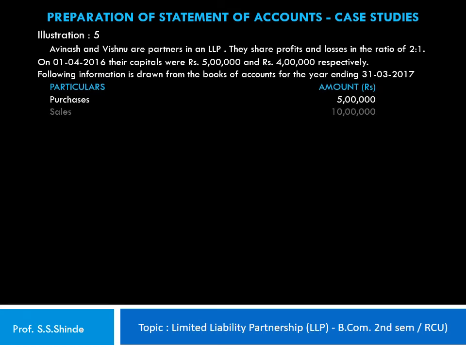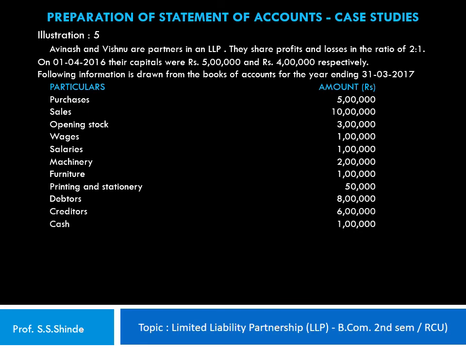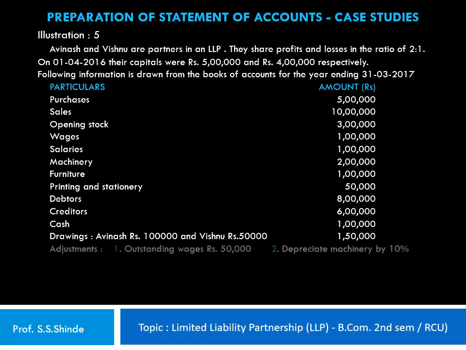Purchases 5 lakh, sales 10 lakhs, opening stock 3 lakhs, wages 1 lakh, salaries 1 lakh, machinery 2 lakhs, furniture 1 lakh, printing and stationery 50,000, debtors rupees 8 lakhs, creditors rupees 6 lakhs, cash rupees 1 lakh, drawings Avinash rupees 1 lakh and Vishnu rupees 50,000. The total drawings were 1 lakh 50,000.